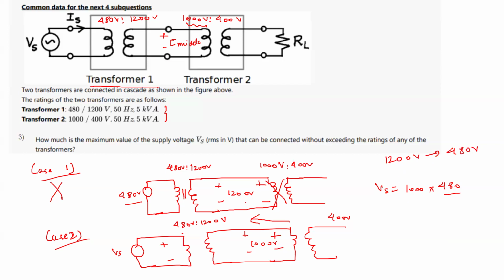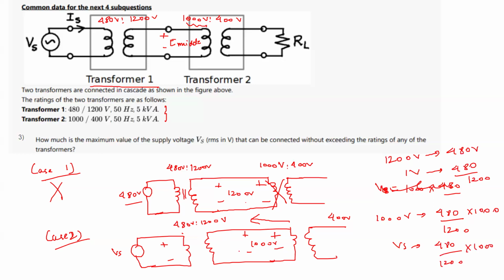So if you give 1 volt, this will become 480 by 1200. So if I give 1000 volt, this will become 480 by 1200 into 1000. Is it not? So that is why Vs will become 480 by 1200 into 1000.